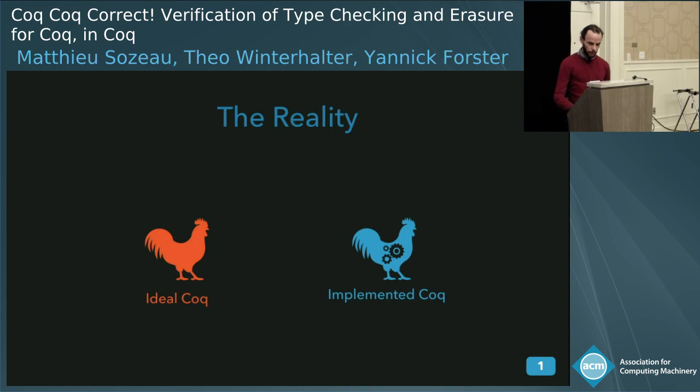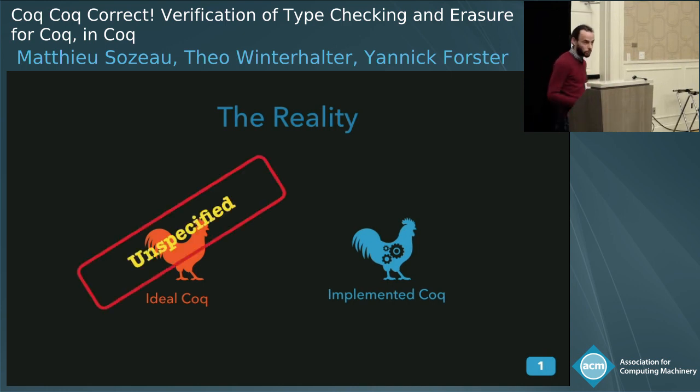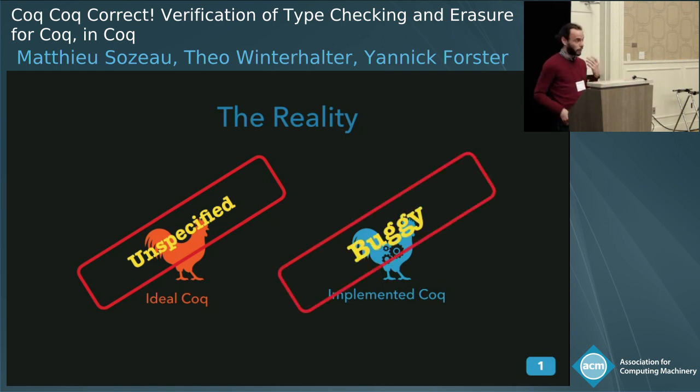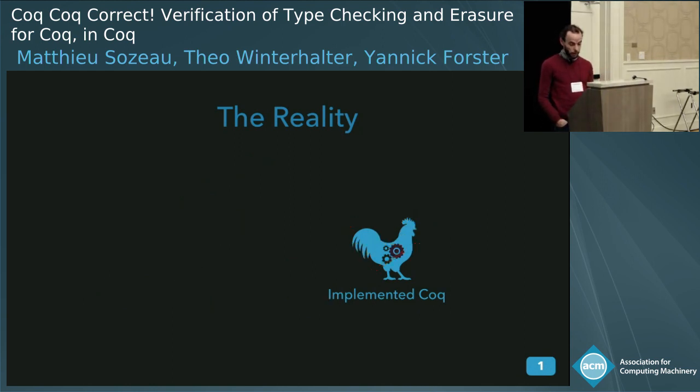The actual reality is that this ideal Coq is unspecified, in the sense that for all these features that were added over the years, we never had a complete specification of how they work together. And of course, that's a recipe for disaster in the implementation, because basically we're specified just by the implementation, and it is buggy when it is combining these features.